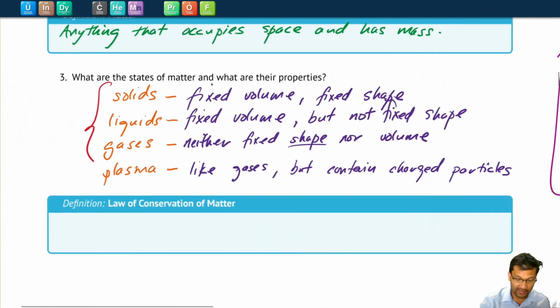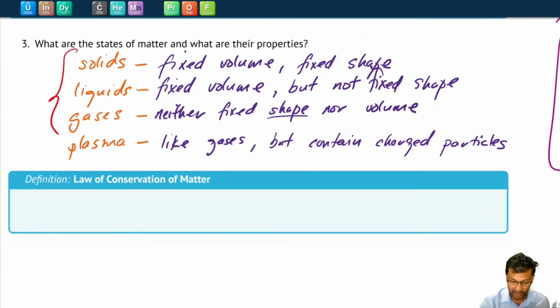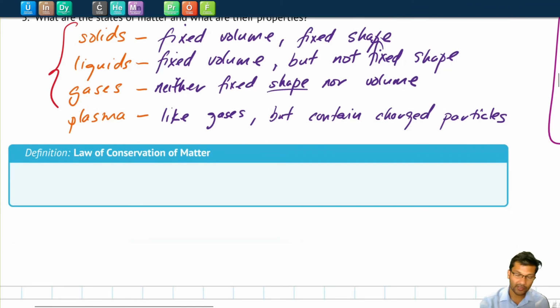So those are the states of matter, and those are the properties that they have in terms of volume and shape. Another thing that I want to touch upon in this video is the law of conservation of matter. Now, we talked in the previous lecture about what a scientific law is, and a scientific law, if you remember, is just a series of observations.